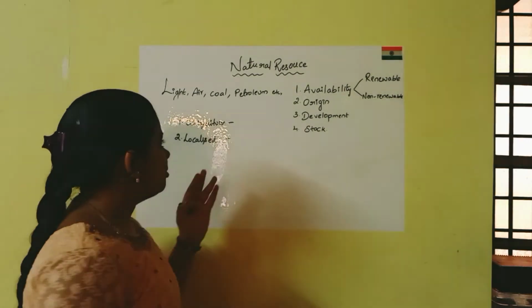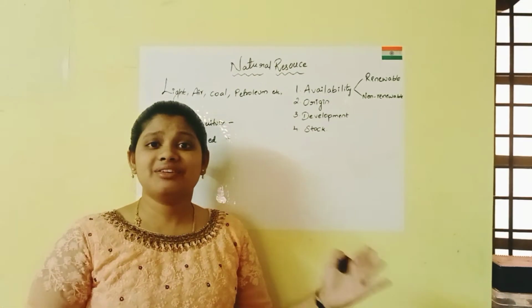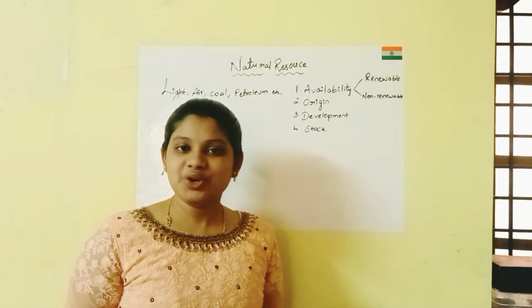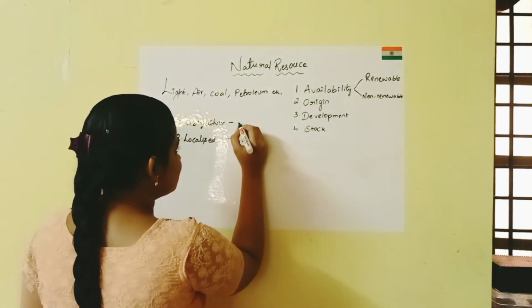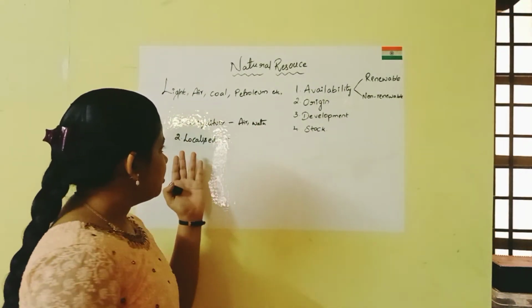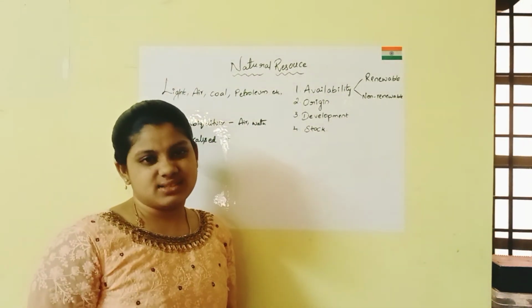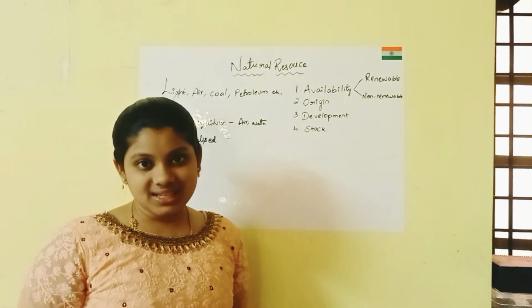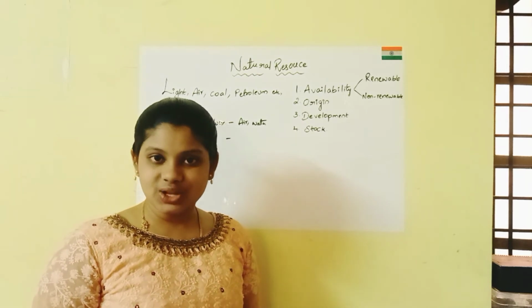What is ubiquitous? Nothing but present everywhere. Air, water, present everywhere, right? So, these are the ubiquitous resources. But the localized are present in a particular geographical area. These are nothing but the localized resources.